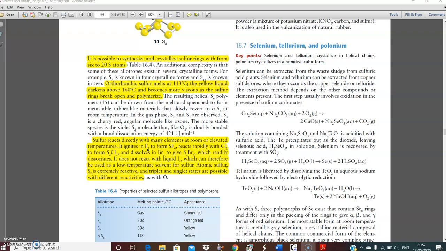It ignites in fluorine to form SF6, reacts rapidly with chlorine to form S2Cl2, and dissolves in bromine to form S2Br2, which readily decomposes. This reaction may be used for the preparation of SF6, S2Cl2, and S2Br2. It does not react with liquid iodine. This can therefore be used as a low temperature solvent for sulfur. Atomic sulfur is extremely reactive, and triplet and singlet states are possible for it, and they bear different reactivities.